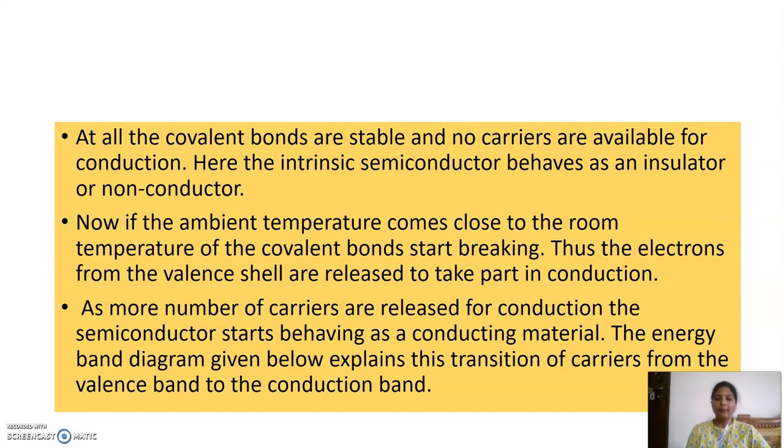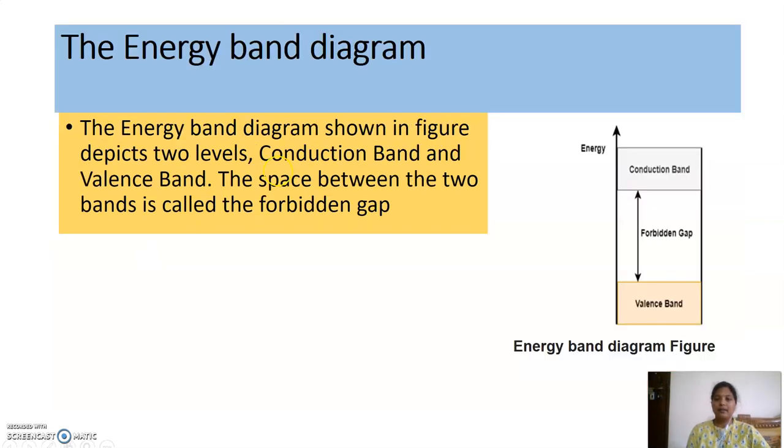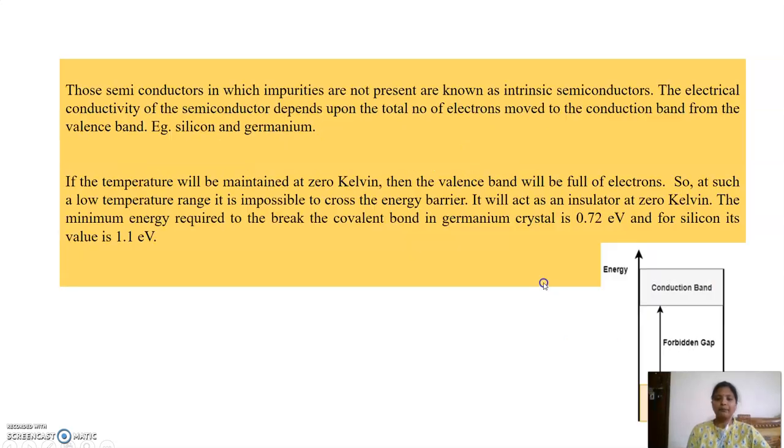Now at room temperature, covalent bonds start breaking and electrons go from the valence band to the conduction band and conduction takes place. More carriers are released for conduction, so the semiconductor behaves as a conducting material. Now we will look at the energy band diagram, which explains the transition of carriers from the valence band to the conduction band. This is the energy band diagram. The bottom is the valence band formed by the valence electrons. This is the conduction band, and the gap between them is called the forbidden band gap.